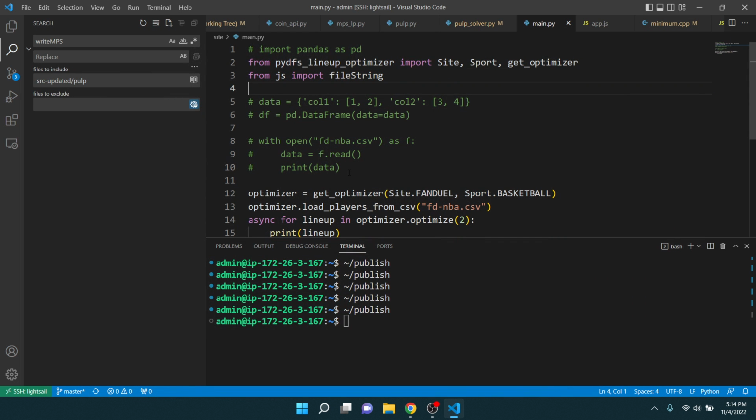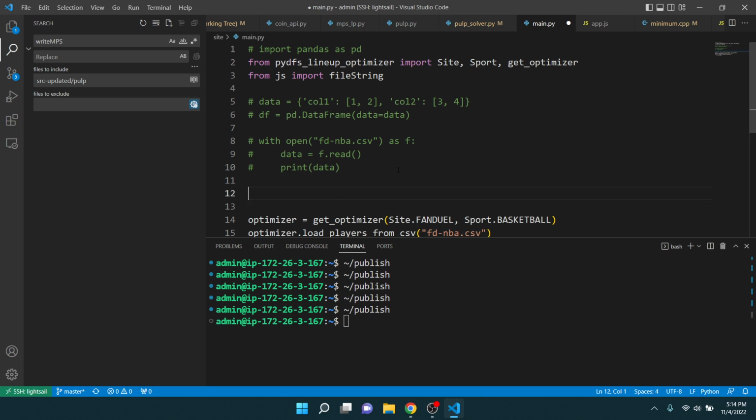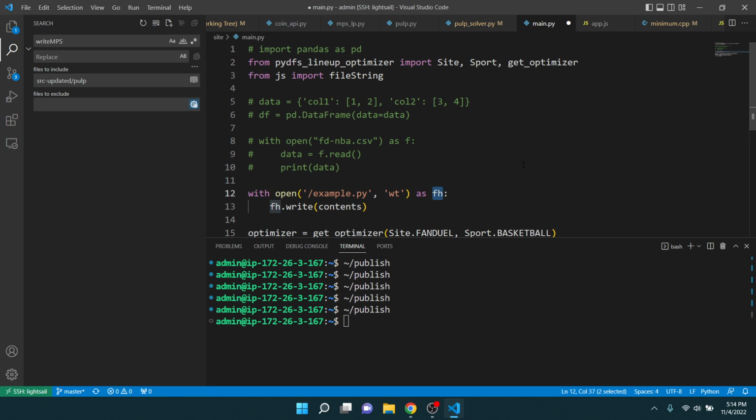Let's try that. So with open, and then we'll call it file string. And then we'll just do W. I'm not sure what the T is. We'll call it test.text, test1, and then write contents, testing write from Python. Okay, maybe this will work.